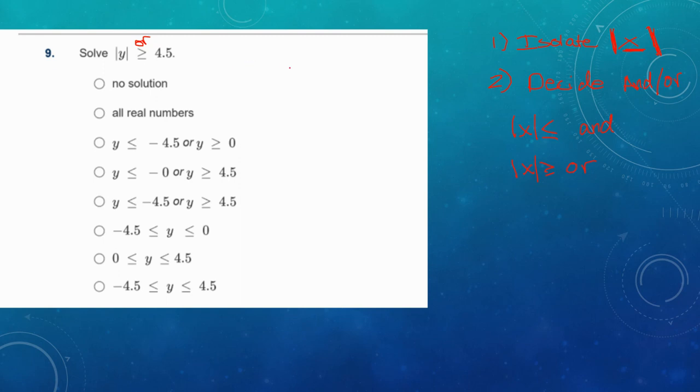So what we're going to do is we write the word or, and then we write our two cases. Y is greater than or equal to 4.5. And remember, with this second case, we need to reverse the inequality symbol and change it to negative 4.5. But that is our solution here. And so we just need to find it in the list.